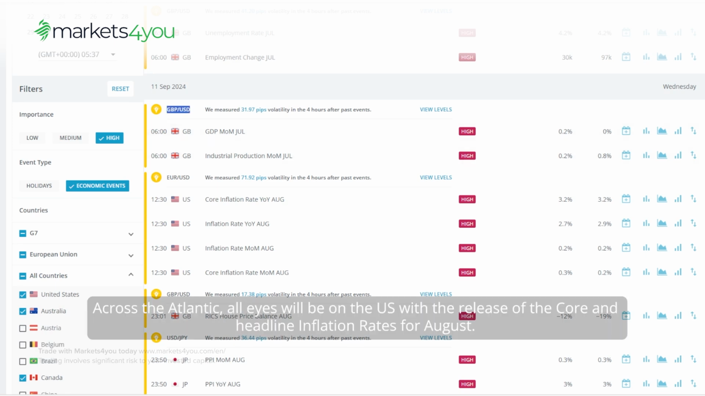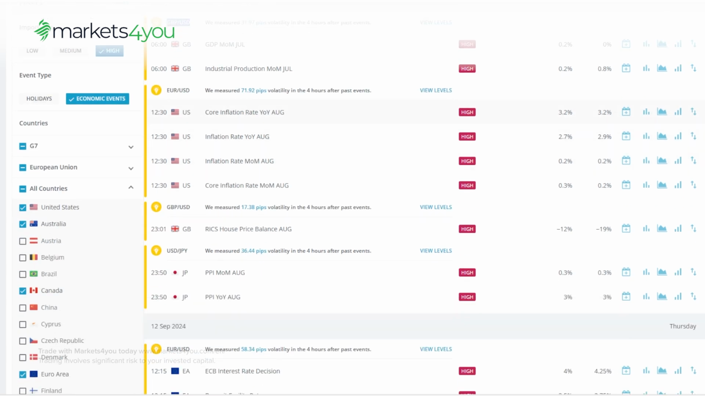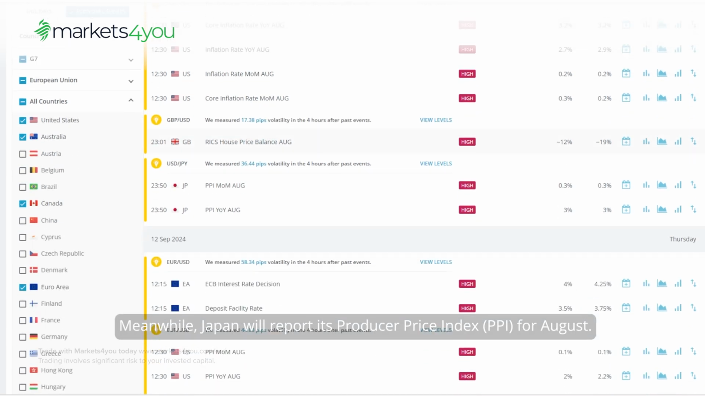Across the Atlantic, all eyes will be on the US with the release of the core and headline inflation rates for August. Meanwhile, Japan will report its Producer Price Index, PPI, for August.